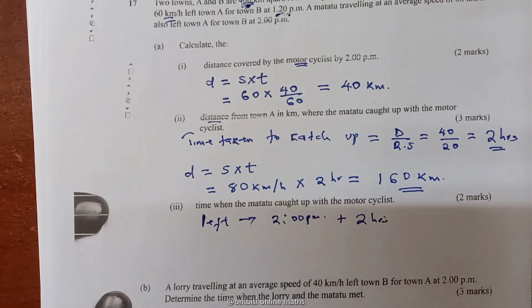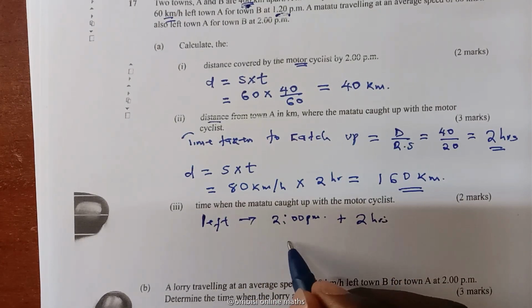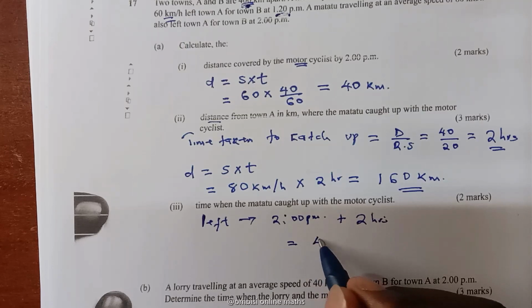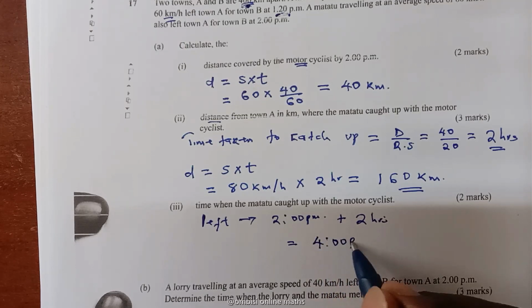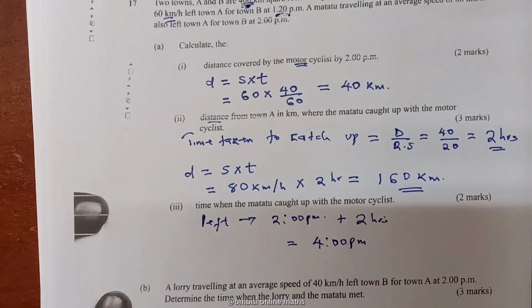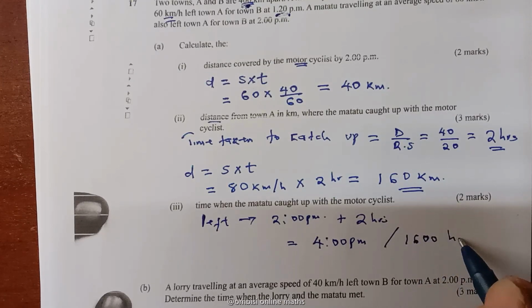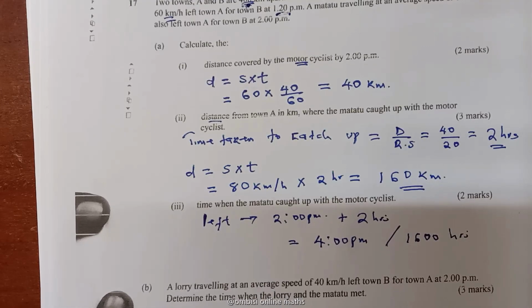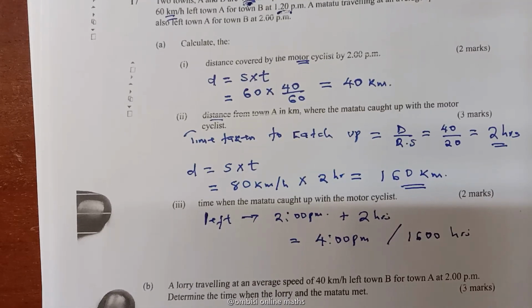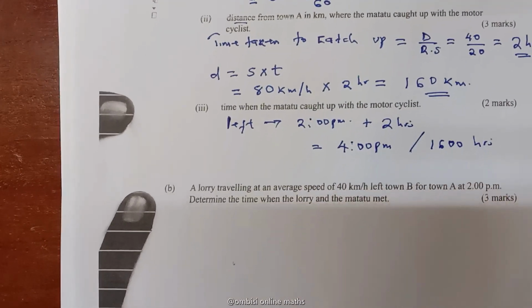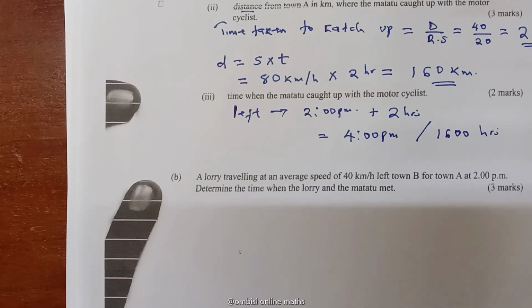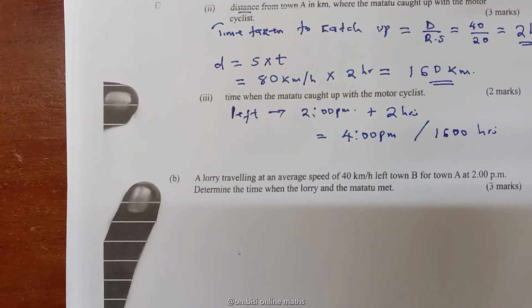So 2 p.m. plus 2 hours gives us 4 p.m., or we can say 1600 hours.